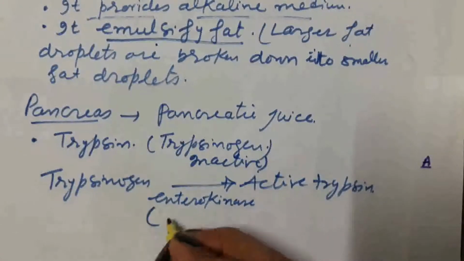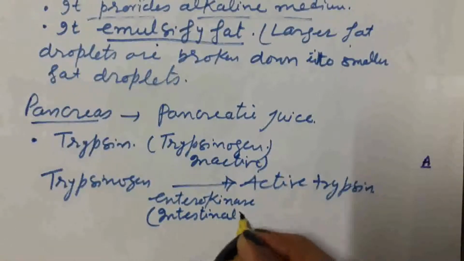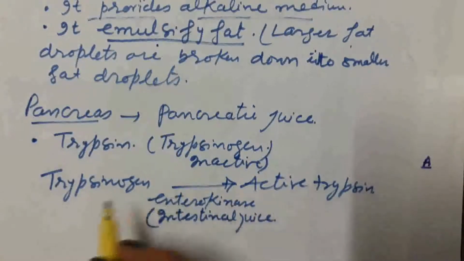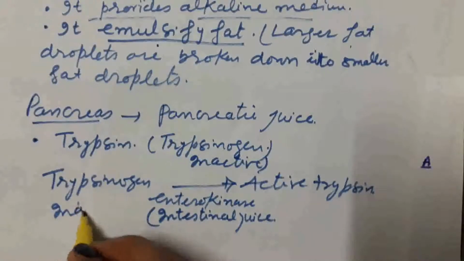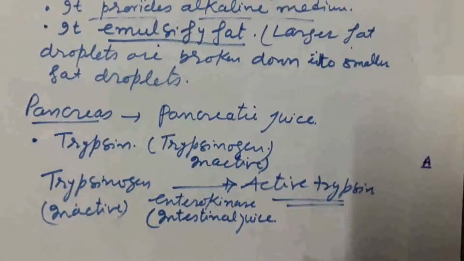Enterokinase enzyme is present in intestinal juice, which activates inactive trypsinogen into active trypsin.